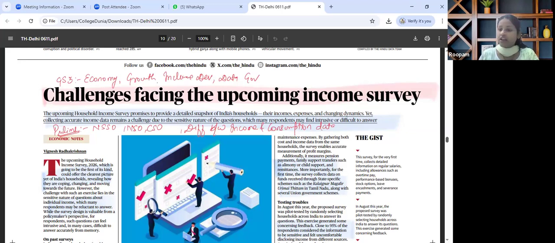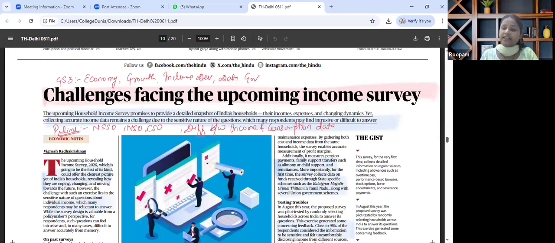For mains perspective, we need to know about NSSO, NSO, and CSO, their differentiated roles, and what kind of data, what kind of surveys they create, citing difference between each of them. Then there is difference between income and consumption data. What are the factors that determine them? Survey design and sampling bias.